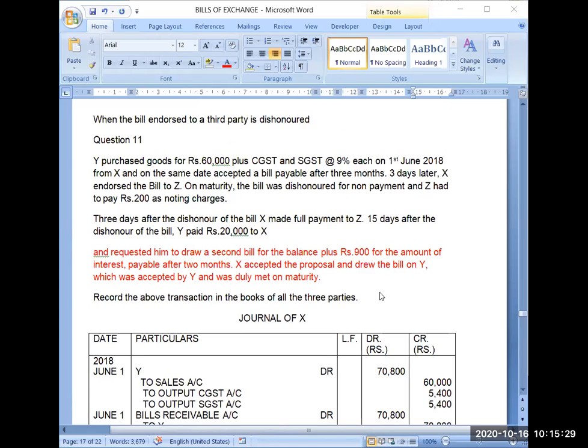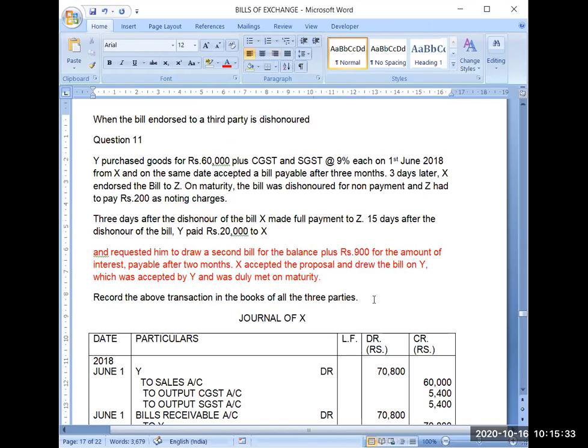On maturity, first we will need the date of the bill. So I will calculate the due date of the bill first. See, the bill has been written on June 1. Now the duration of the bill is 3 months.